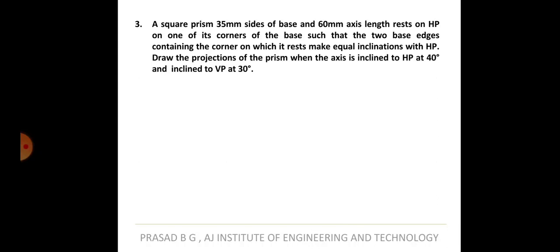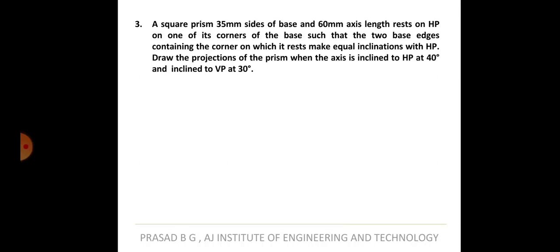The second change is the inclination. Draw the projections of the prism when the axis is inclined to HP at 40 degrees and inclined to VP at 30 degrees. So what is inclined to VP at 30 degrees here? Is it the base or the axis? It is the axis this time.